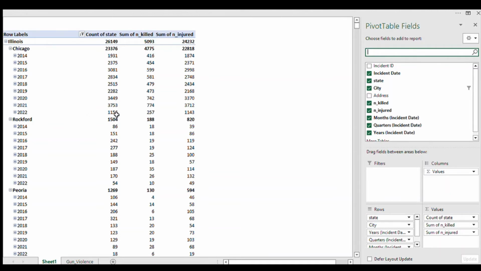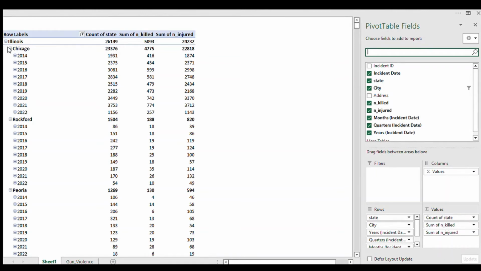And let's come to 2022. You see 1,156 recorded incidents this year alone. That's from January 1st to 16th of June 2022. There have been a total of 1,156 gun violence incidents in Chicago, 257 deaths, and 1,143 injuries.